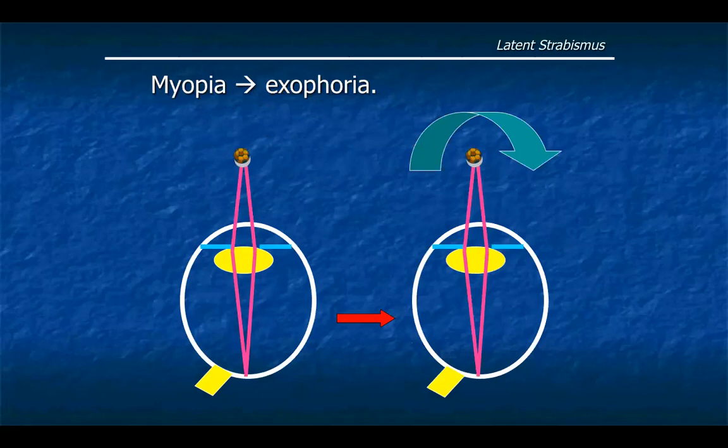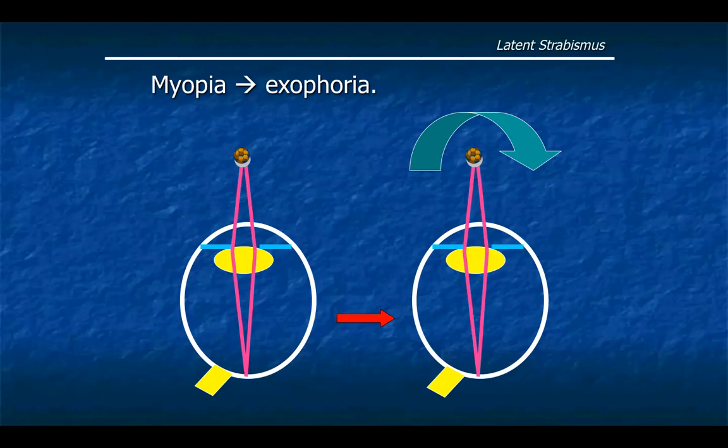On the other hand, myopes develop exophoria if uncorrected by glasses. How? The myopic eye has a big axial length. It's a large globe. Myopic patients focus the image on their far point without accommodation. For example, a myope of -3 has a far point of 100/3, so the far point is 30 centimeters. A myope of -5 has a far point of 20 centimeters. A myope of -4, for example, has a far point of 25 centimeters.